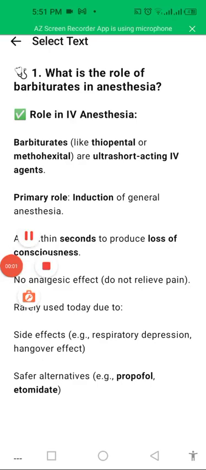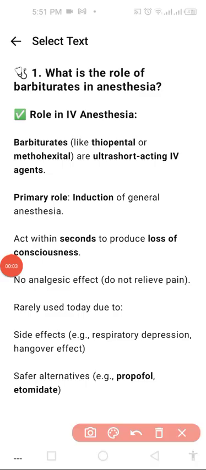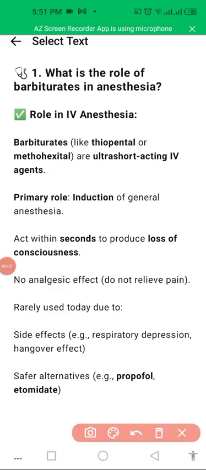Okay, so now we are going to look at some of the very common facts about anesthesia. Number one: what is the role of barbiturates in anesthesia? Role in IV anesthesia: barbiturates like thiopental and methohexital are ultra short acting IV agents. Their primary role is induction of general anesthesia.